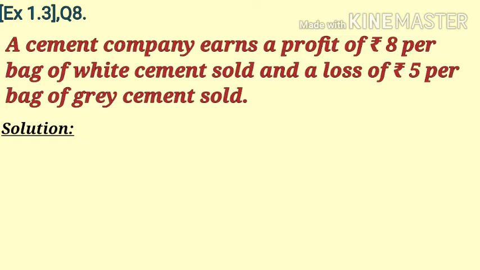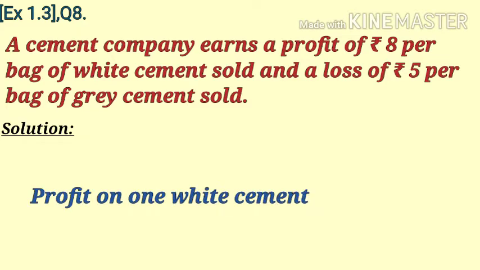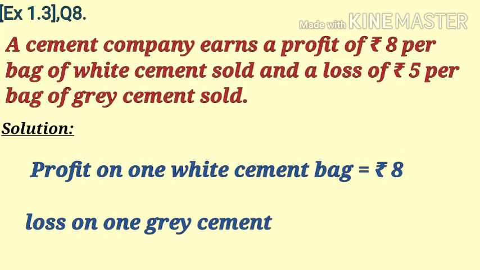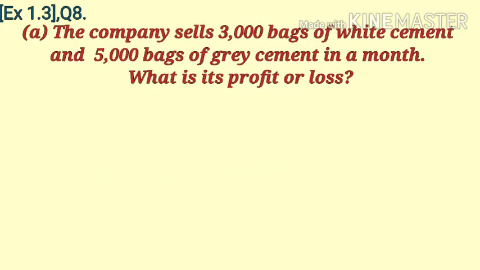So here first we will write profit on one white cement bag, that is rupees 8, and loss on one grey cement bag, that is rupees 5. Further, in the A part of this question we are given the company sells 3000 bags of white cement and 5000 bags of grey cement in a month. What is its profit or loss?